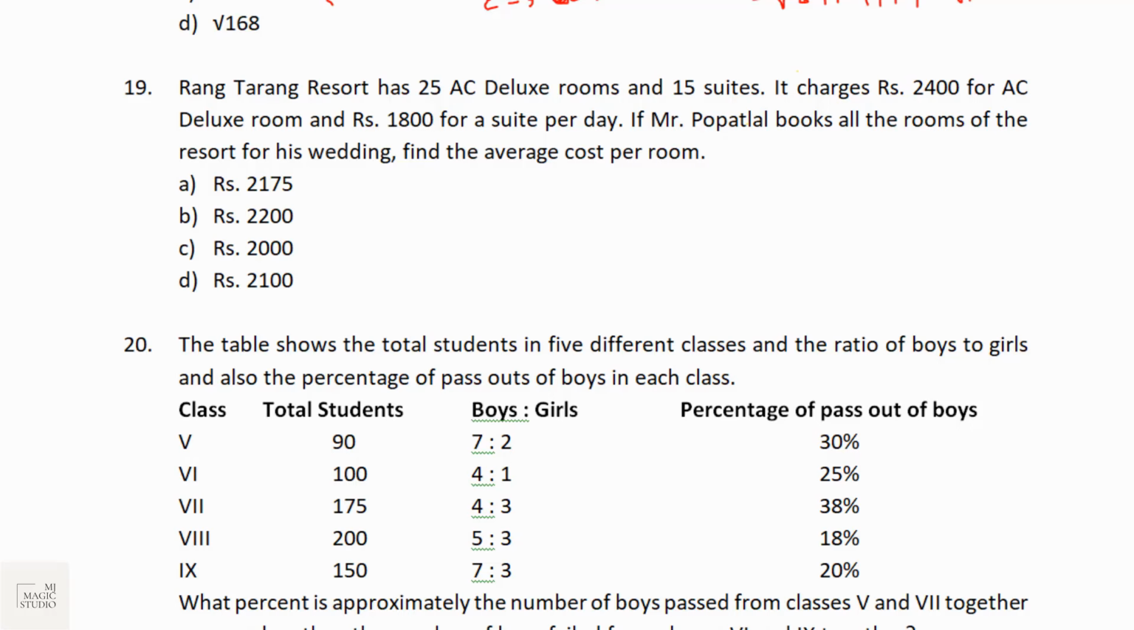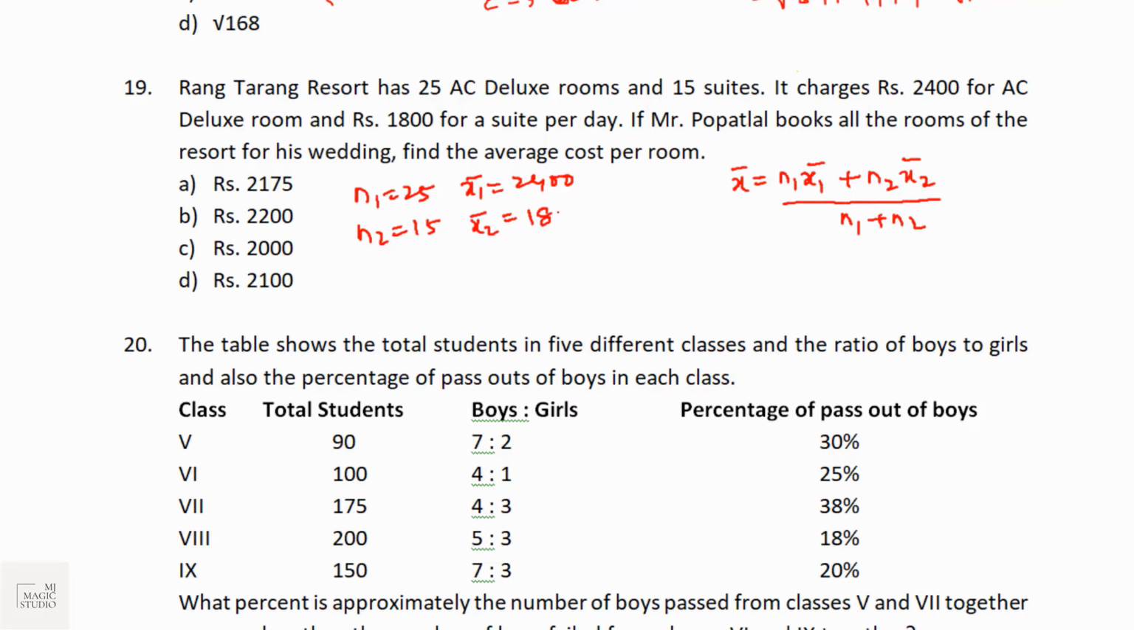When two groups' individual averages are given, how do we calculate the overall average? Overall average, also known as combined average, is given by n1 x1 bar plus n2 x2 bar, divided by n1 plus n2. Rang Tarang Resort has 25 AC deluxe rooms, so n1 is 25, and 15 suites, n2 is 15. It charges 2400 for an AC deluxe room, so x1 bar is 2400 average cost, and 1800 for a suite per day. So x2 bar is 1800.